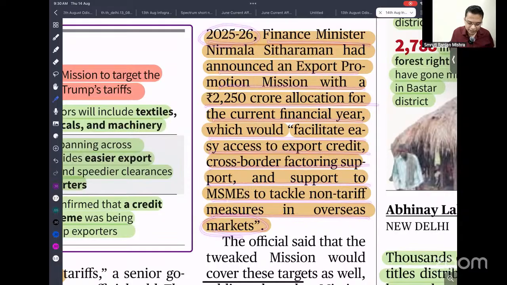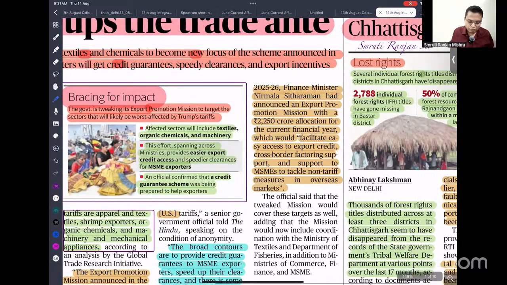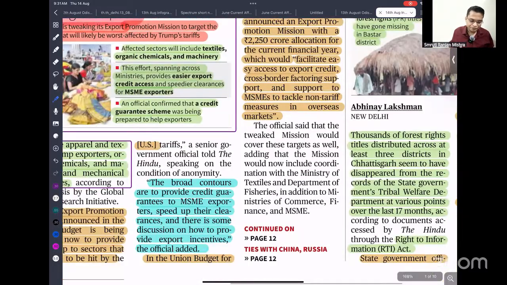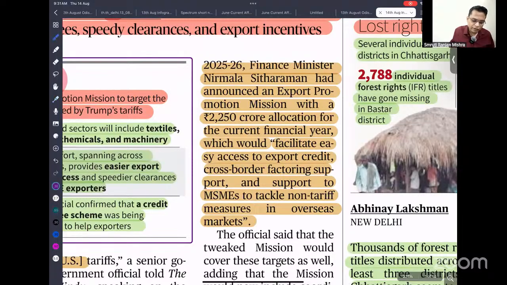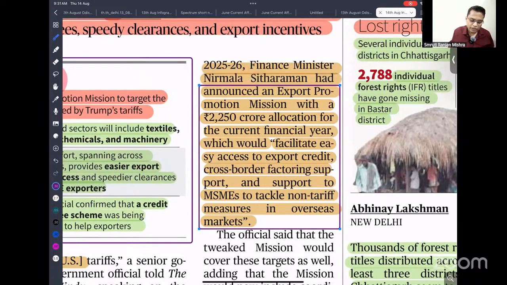So if it is asking about the objectives, these are the objectives of the Export Promotion Mission. This can be a very good question. If it is not asked in your prelims, if you are writing mains, on how we are going to promote our exports, we can write that.